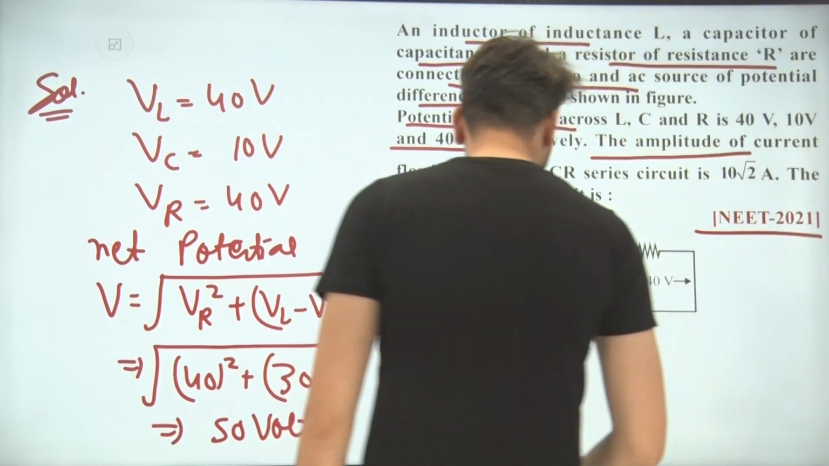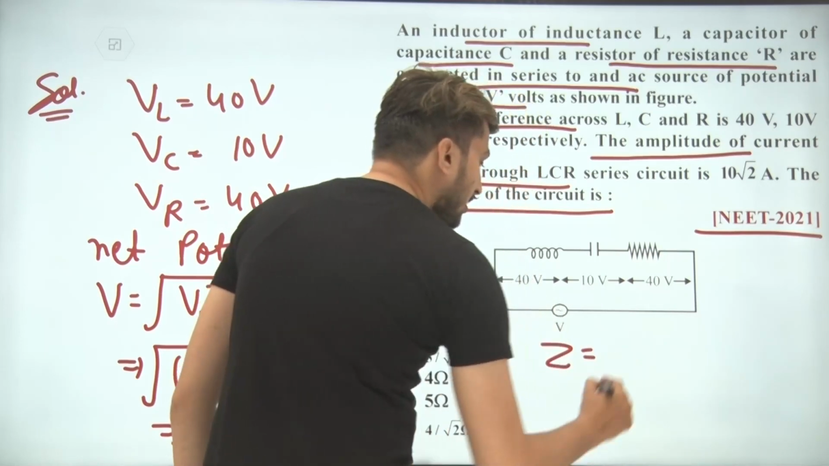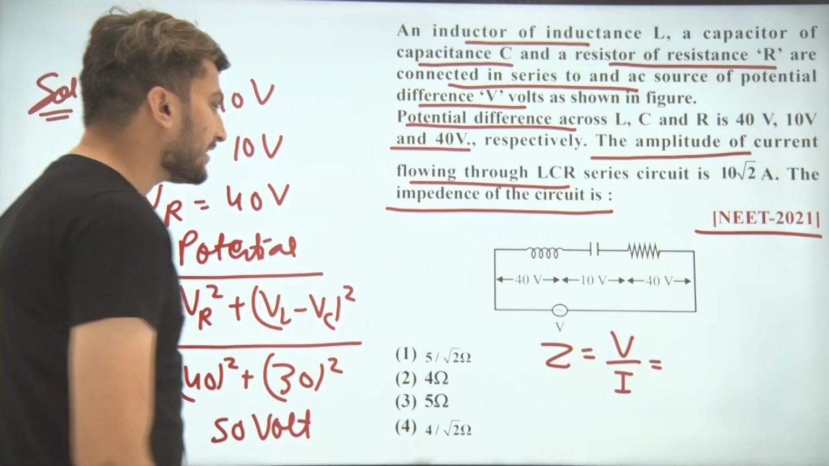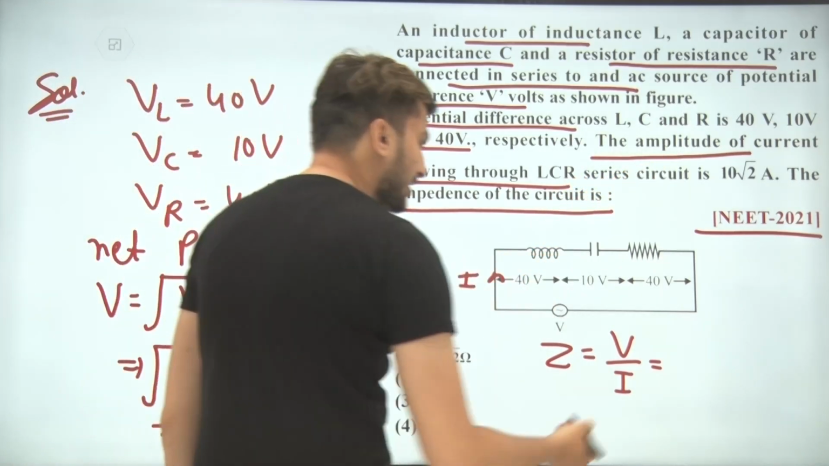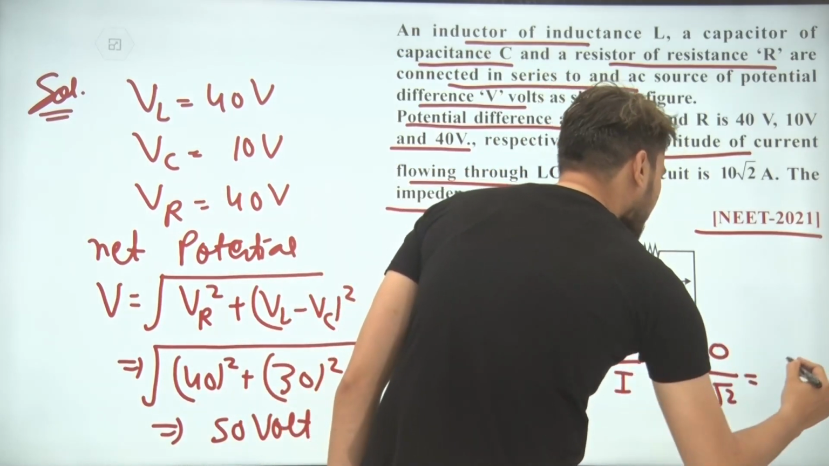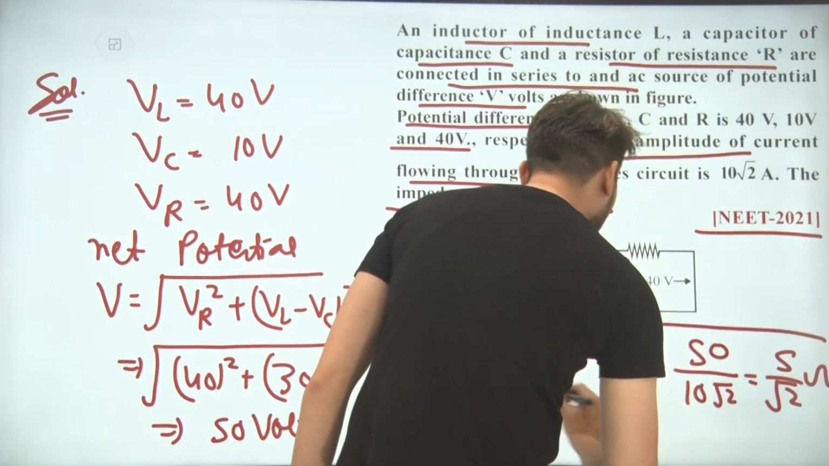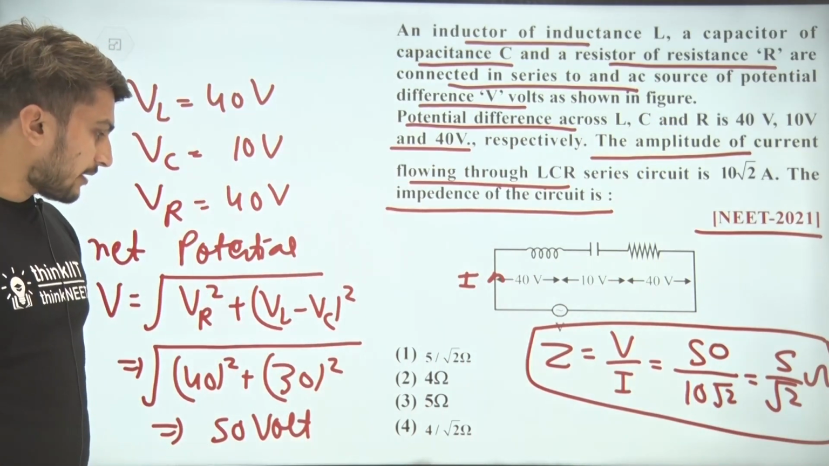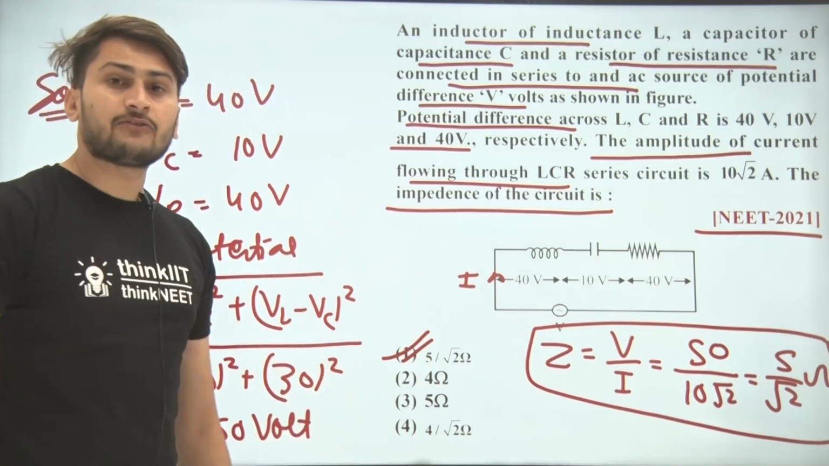So students, we know that the formula of impedance, which is Z, is equal to V upon I. That means net potential, which is 50, and the current flowing through the LCR circuit is given, which is 10 root 2. That means this is 50 divided by 10 root 2, that means it is 5 by root 2 ohm. So this is the net impedance, which is 5 by root 2 ohm. Now the correct option is option number 1.